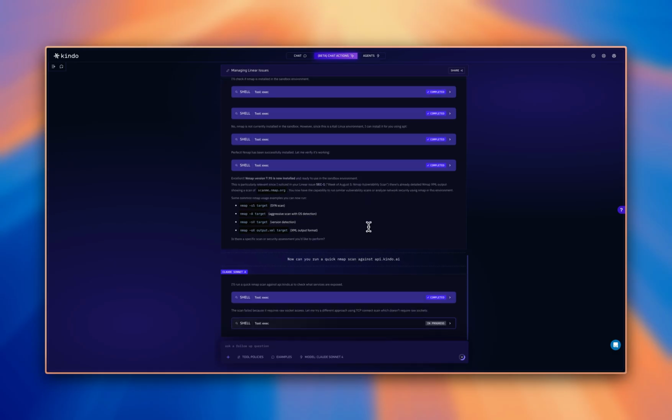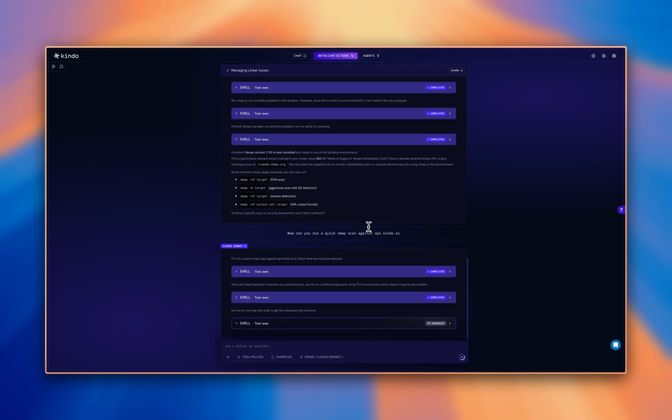So with each subsequent request, the AI doesn't lose any state in the sandbox. Since it's now installed that Nmap tool, now I can actually go use it and run that. And I'll let that run. That can sometimes take a little while.